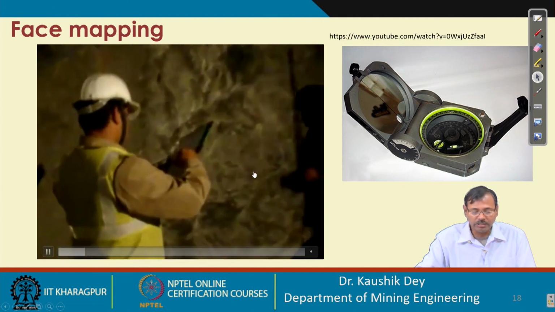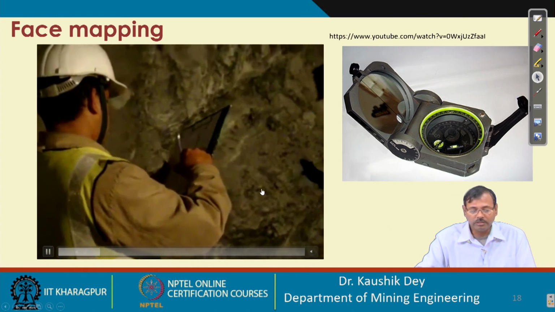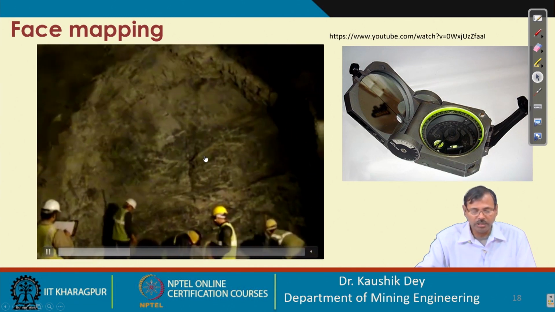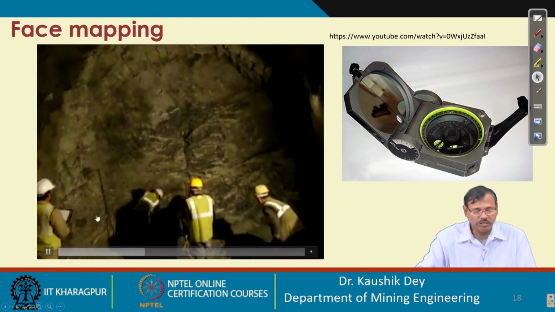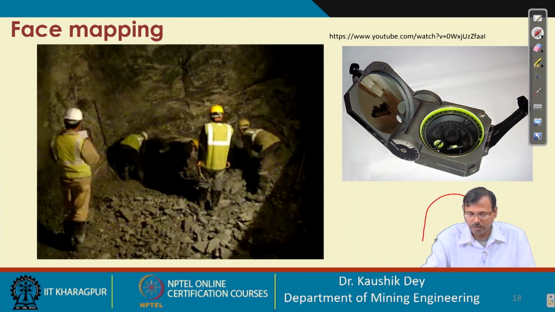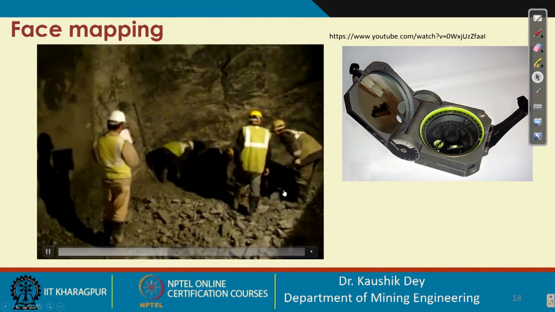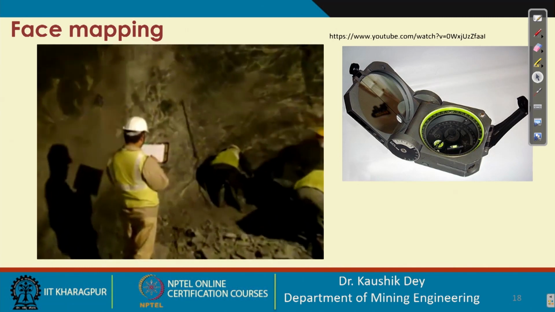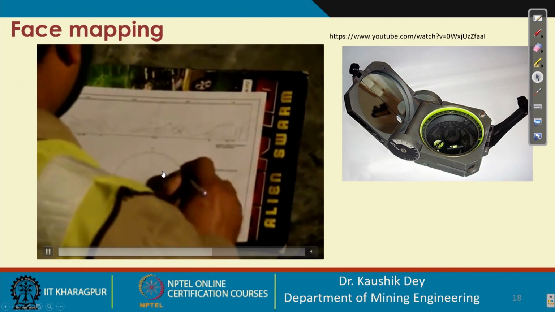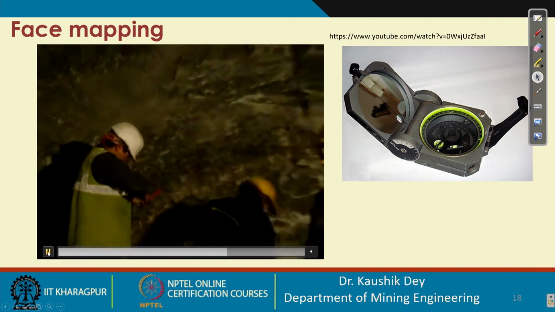The mapping is done on site itself, orienting oneself towards the face direction, and all the discontinuities are mapped on the plane first. After mapping, these angles are measured using the Brunton compass, and the positions are marked like this. This video is also available on YouTube.